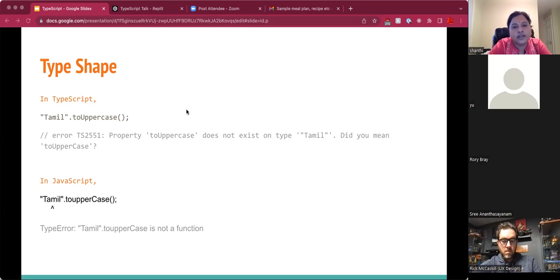This is because TypeScript knows what types our objects are. It also knows what shapes our objects are. An object shape describes, among other things, what properties and methods it does or doesn't contain. The built-in types in JavaScript each have known properties and methods that always exist. Like all strings, for example, are known to have a .length property and .toLowerCase and so on, and many other methods. TypeScript would automatically know that these exist, so if you make a typo, it will suggest that particular property or method.